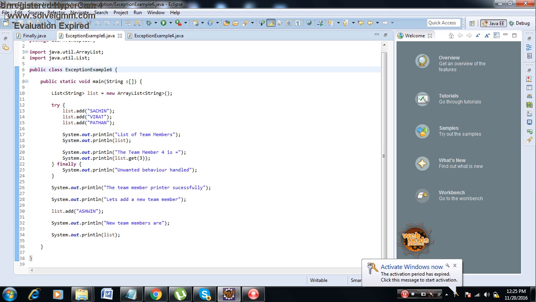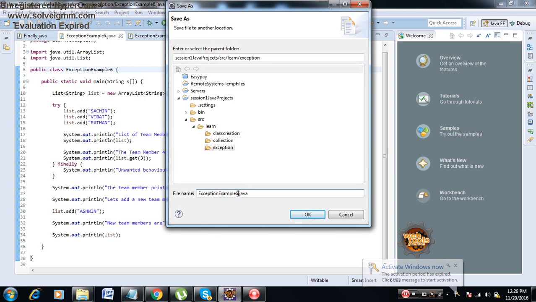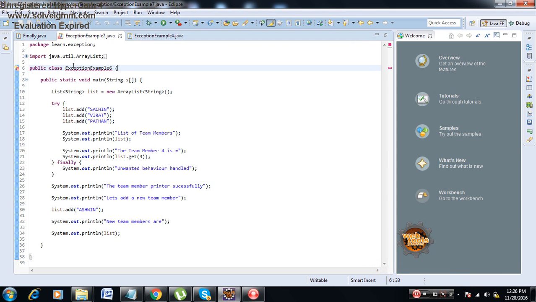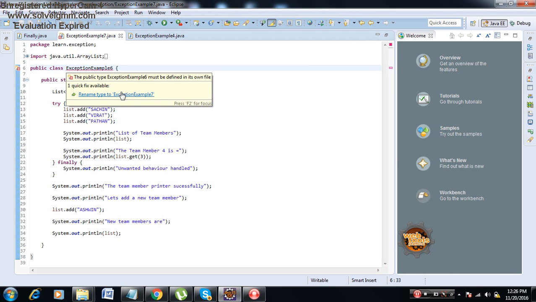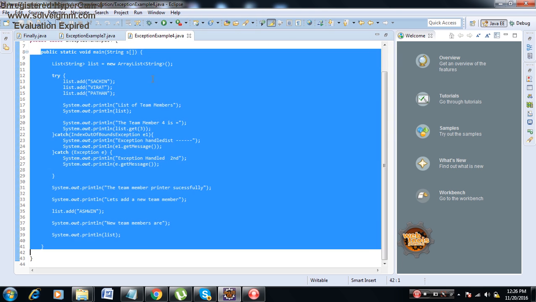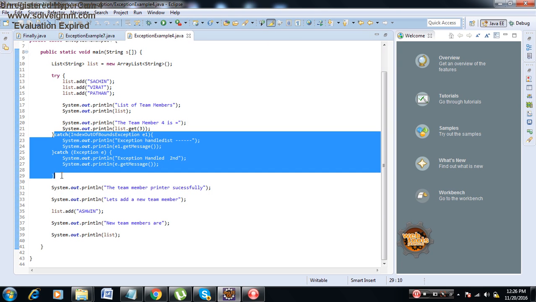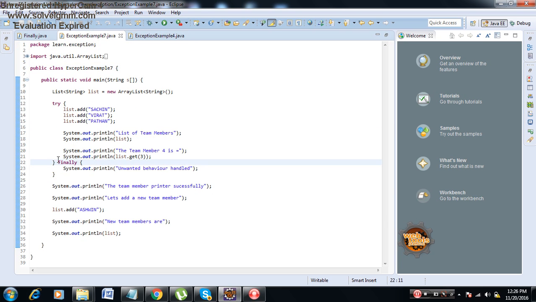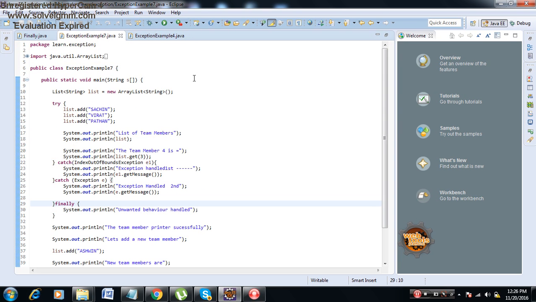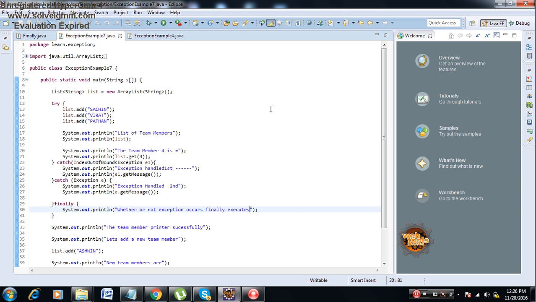Now I will do one more thing. File, save as exception example number 7. Inside this I'll bring back your catch blocks. Say for example, I'll go back and bring up these catch blocks, and then I'll have a finally also. Now I'll print here: whether or not exception occurs, finally executes.